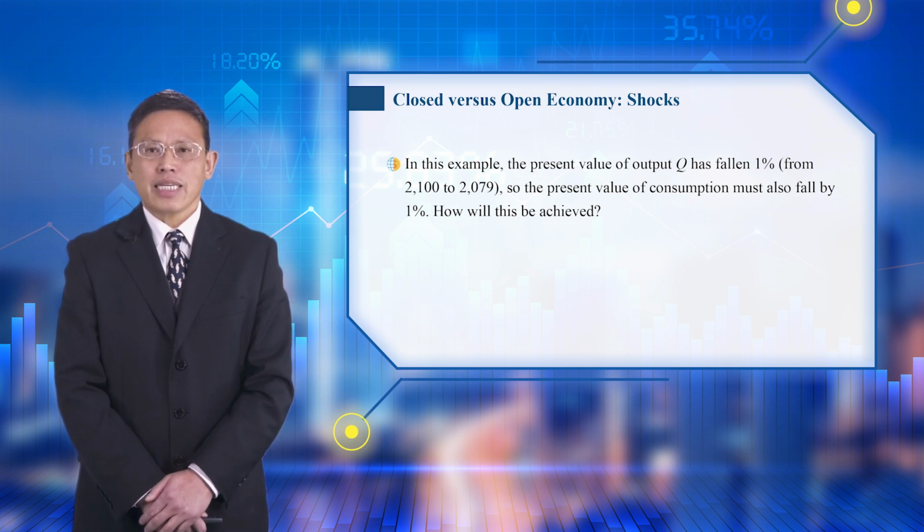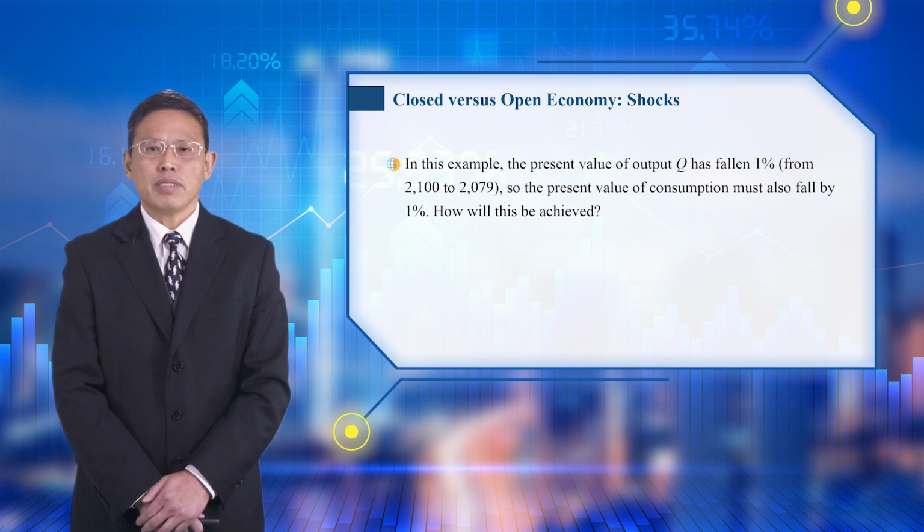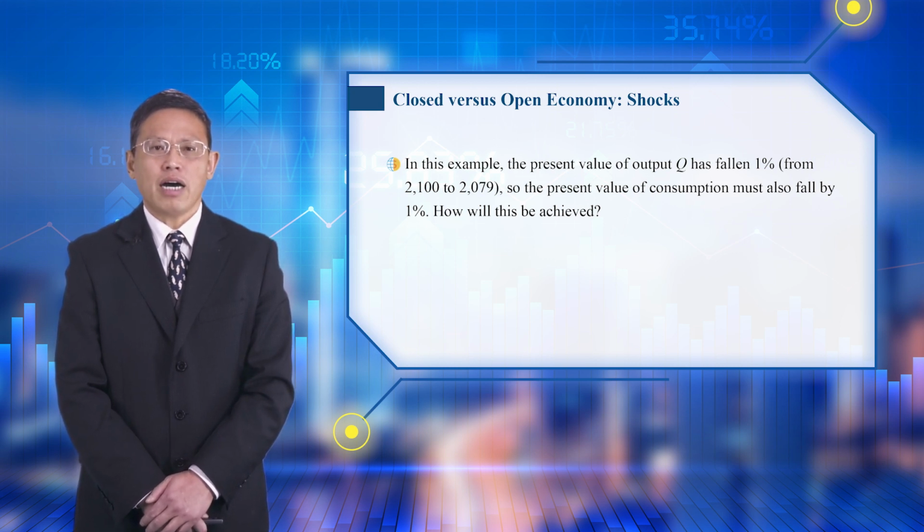In the first section of this chapter, we spend some time deriving the LRBC. Now we can see why the LRBC given by equation 6-4 is the key to determine a smooth consumption path in the face of economic shocks. Once we establish the present value of output, we know the present value of consumption because this must be the same. From this fact, we can figure out how to smooth consumption.